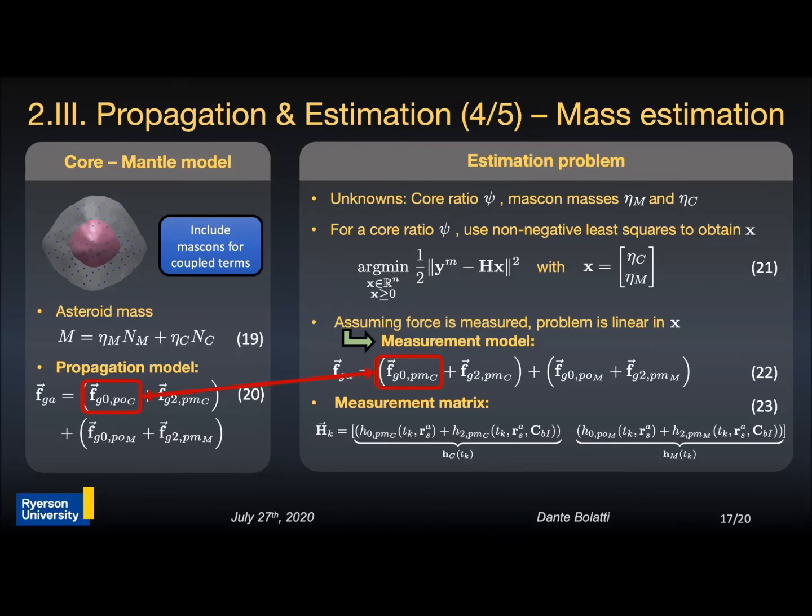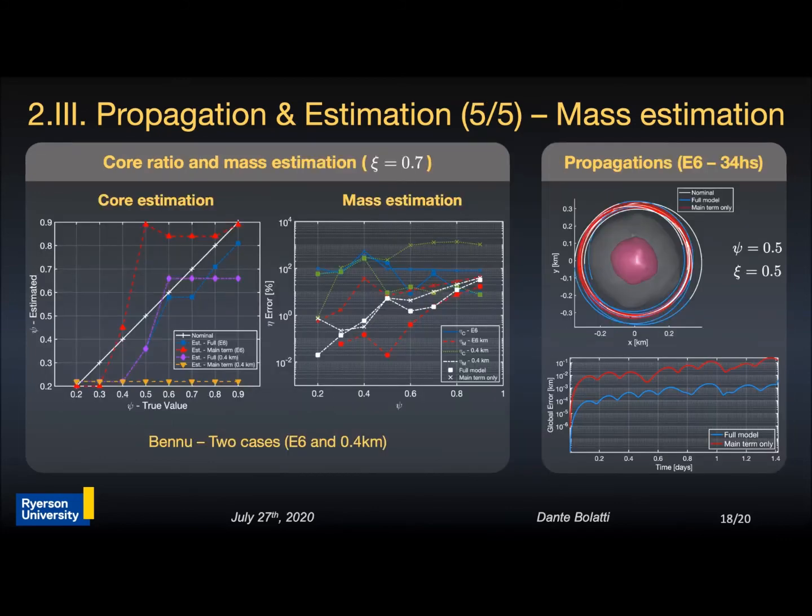Results for the estimation problem show that incorporating the coupled terms increases the accuracy of the estimation. This is clear by looking at the core and mass estimation plots shown in the left side, where using the full model with coupling produces more accurate results than using the model without coupling. This estimation process presents large errors independently of which method is used. This is due to the ill-conditioned nature of the mass-con estimation problem.